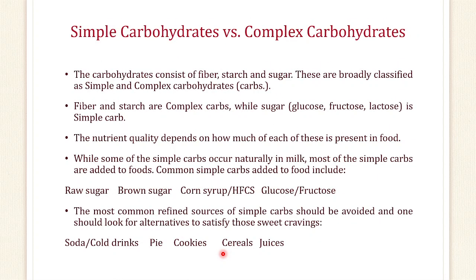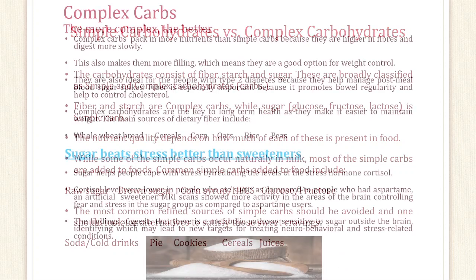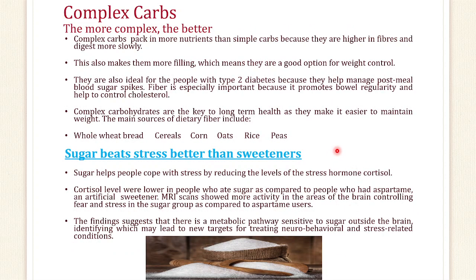Now when we define simple carbohydrates and complex carbohydrates, simple carbohydrates are like white sugar, that is glucose and fructose. But complex carbohydrates are present in bread, cereals, corn, oats, rice and peas.